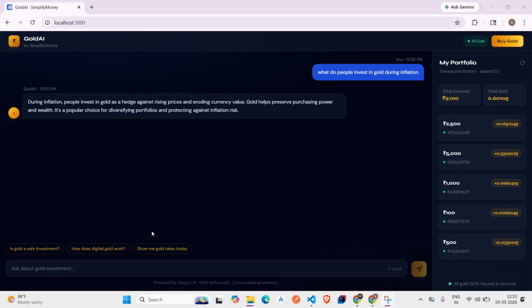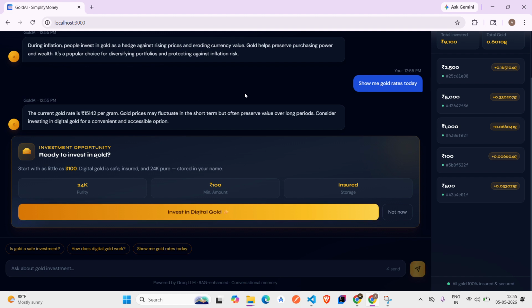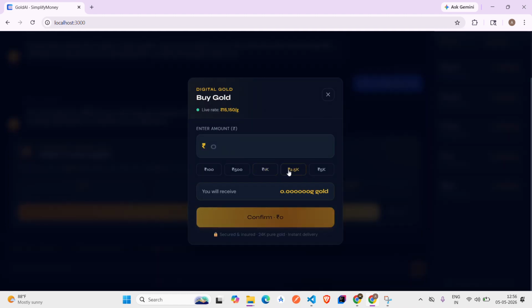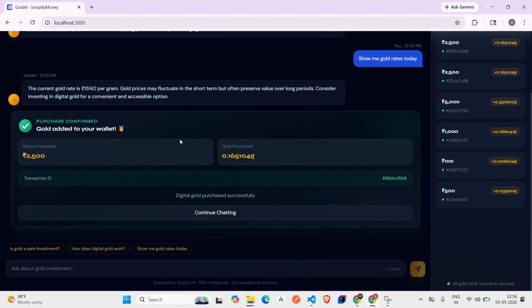So let's try some other prompt also. Yeah. So like that, when we ask the gold prices, our chatbot detected that we might be interested in investing in gold. So this pop-up appeared, and then we can directly invest in gold from here. For example, we set price this, and when we press confirm, then it will say that your gold has been purchased, and it will appear here.